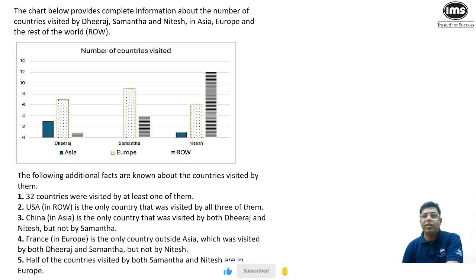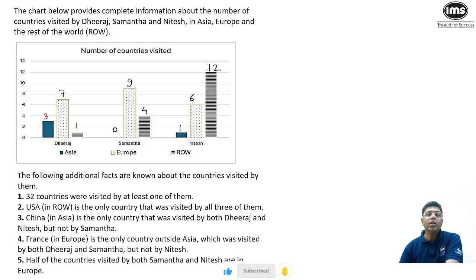in Asia, Europe, and the rest of the world. Look at this bar graph. Dheeraj is visiting three countries in Asia, 7 countries in Europe, as well as 1 country in the rest of the world. Similarly, Samantha: Asia is 0, and 9 countries in Europe and 4 countries in the rest of the world. When you talk about Nitesh, the numbers are 1, 6 and 12.